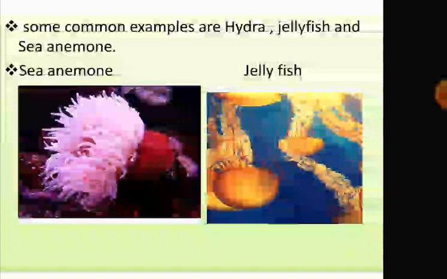See here, you can see this figure. First is a sea anemone, and the mouth is covered by finger-like structures, and these are called tentacles. These tentacles help these coelenterates to catch food.